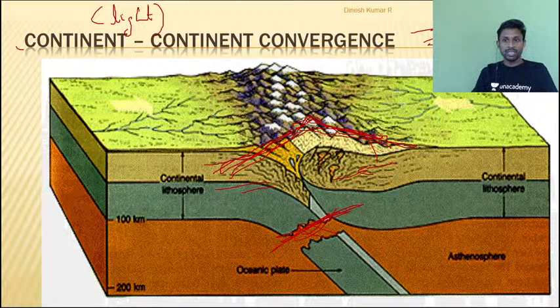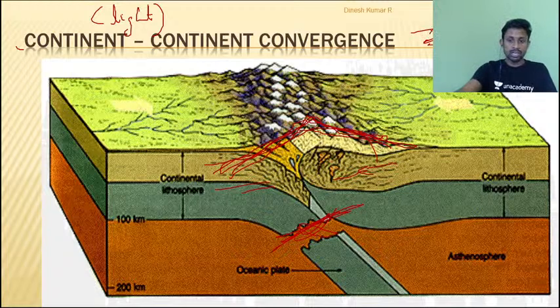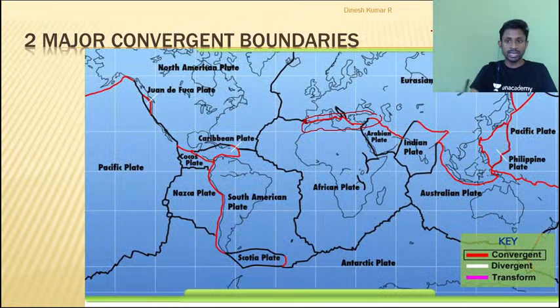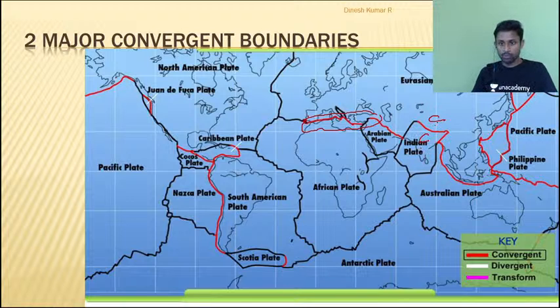Okay, so when these two land masses are colliding against each other, we get earthquakes and fold mountains. And which are the best examples of this interaction I can take? Can you see here? Above India, this is the continent landmass. Below India, that is the Indian landmass. Both are continents.